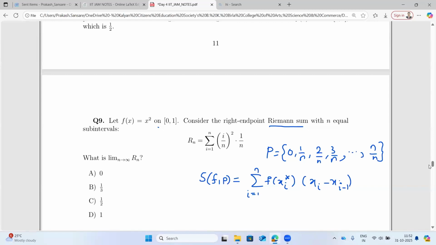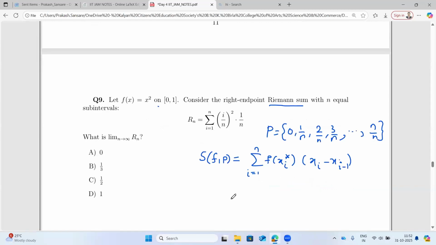Now xi star belongs to the interval xi minus 1 comma xi. Since I said right endpoint, I have taken xi star equal to xi only. So here f at xi, and xi is i by n minus (i minus 1) by n.